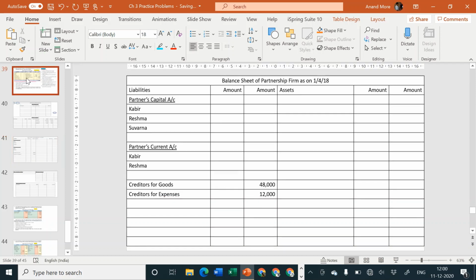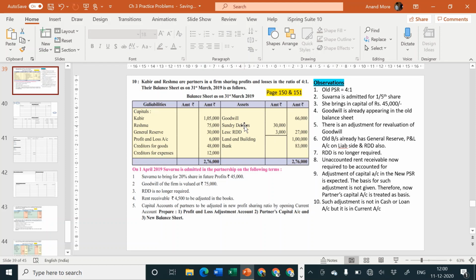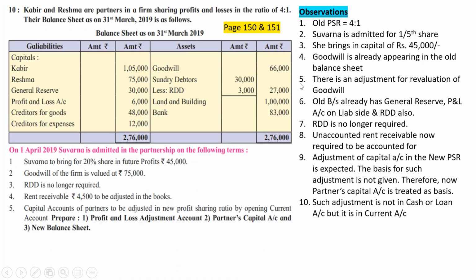Okay. So liability side is posted. Come on to the asset side. Goodwill 66,000, but there is adjustment number 2. Look into the adjustment properly. Original goodwill is 66,000. Adjustment number 2 says it is 75,000. That means it is revaluation.